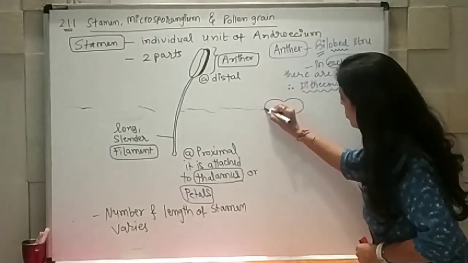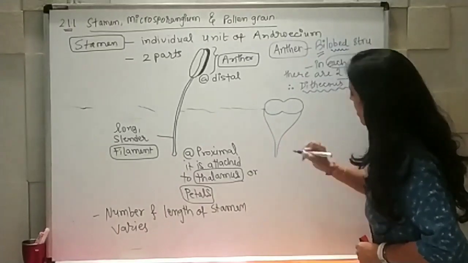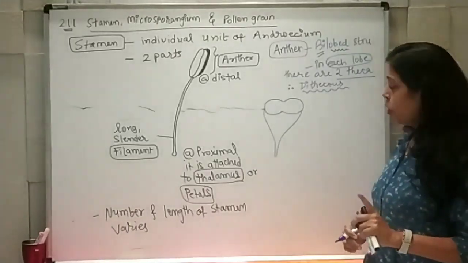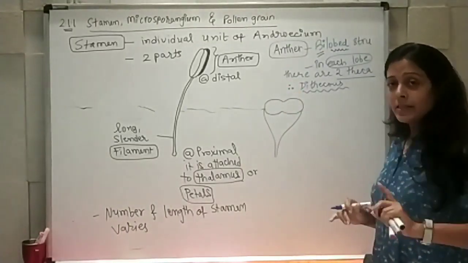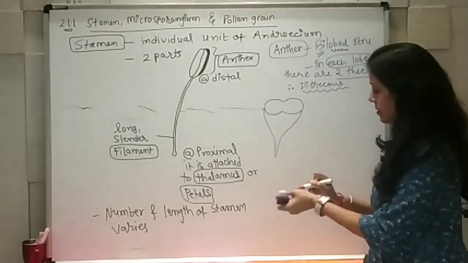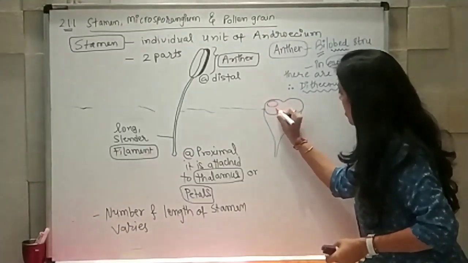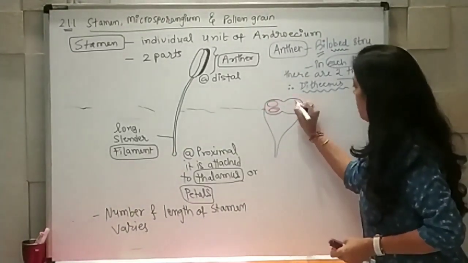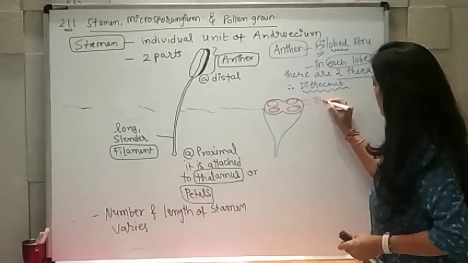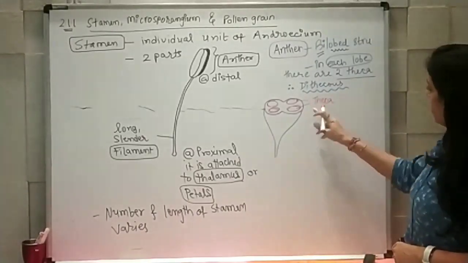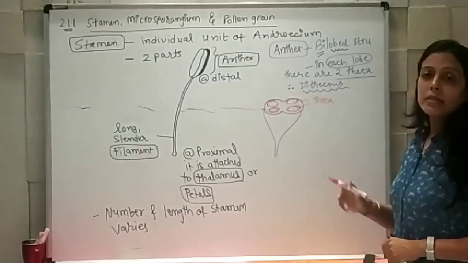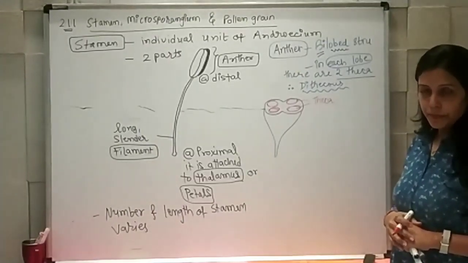This is a bilobed structure, this kind of structure, and this is the filament part. So two lobes are present, and each lobe, suppose I am talking about this side, each lobe is having two theca. So two theca can be shown like this, 1 and 2. In the same way, 1 and 2. So these are theca, and that's why we are saying dithecous in one lobe or tetrathecous in the entire structure.